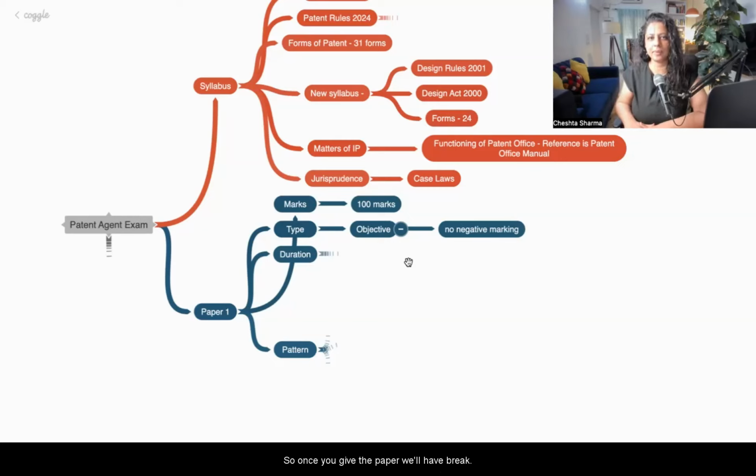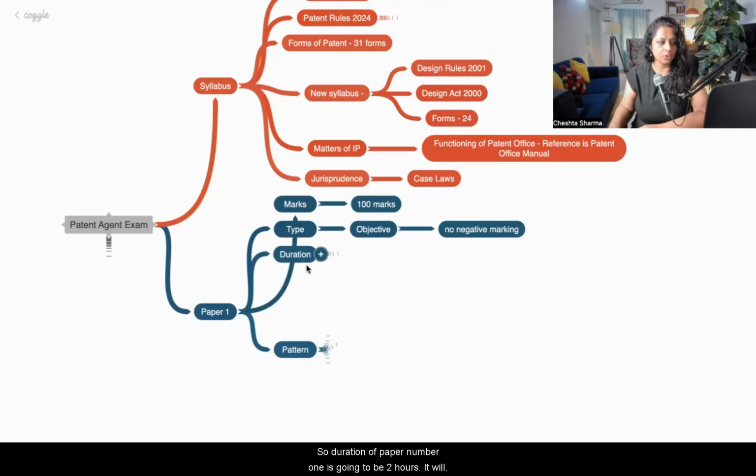So once you give the paper, we'll have a break, and then in a day or 2 after your exam, we will have a class in which we will discuss the question paper, and you will calculate how many marks you are getting. Okay, which is a good thing because it's a transparent method. You will know, okay, these answers I marked, this much marks I am going to get, 100%. Because in MCQs, either it is right or it's wrong, right?